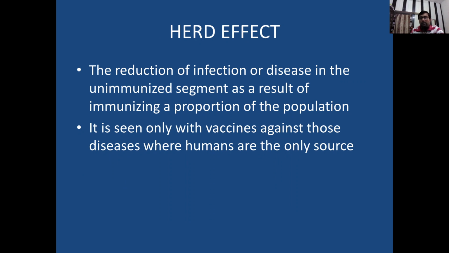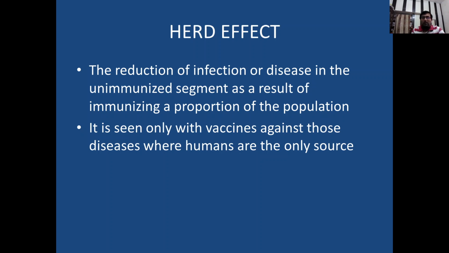Herd effect is the reduction of infection or disease in the unimmunized segment as a result of immunizing a proportion of the population. This means once we immunize a certain number of persons in a population, then due to their immunity, these persons will protect other persons who are not immune to that particular disease. So by protecting those unimmunized persons, they produce herd effect.